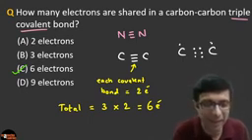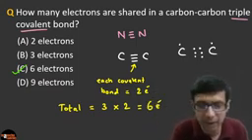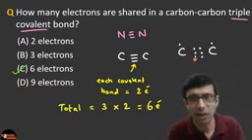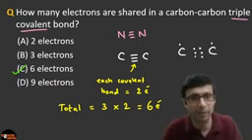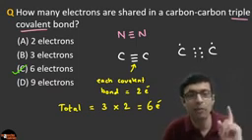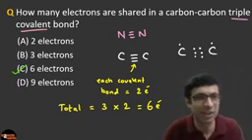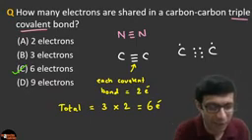Is that clear, guys? In reality, the triple covalent bond is basically sharing 3 pairs of electrons because each covalent bond is 1 pair. Please remember that. So 3 times 2, the answer is 6. Awesome. All right, next question.